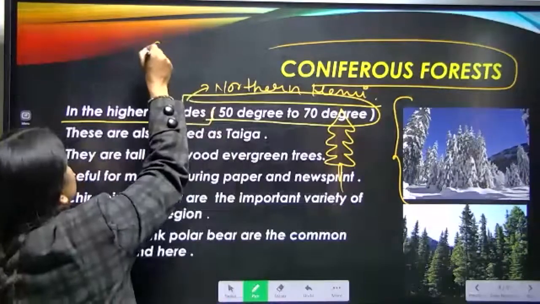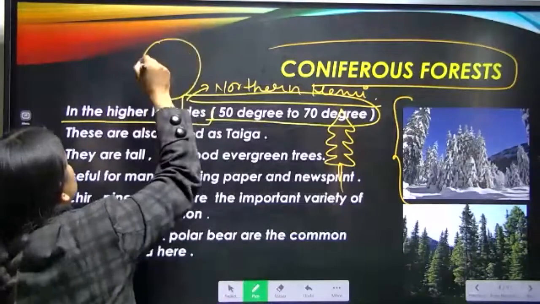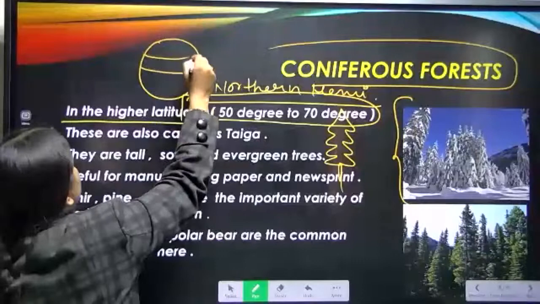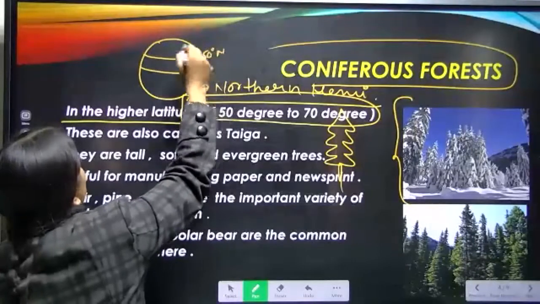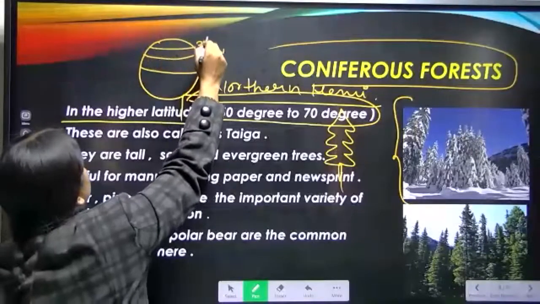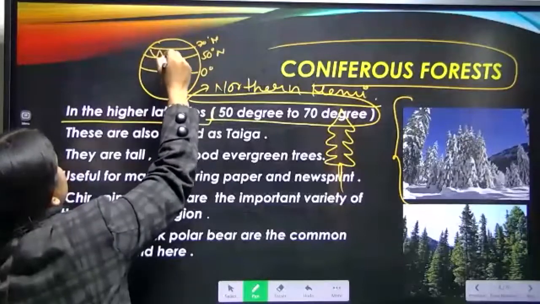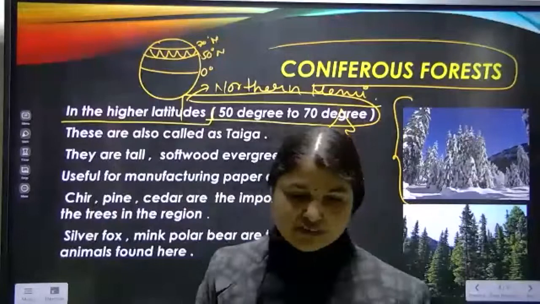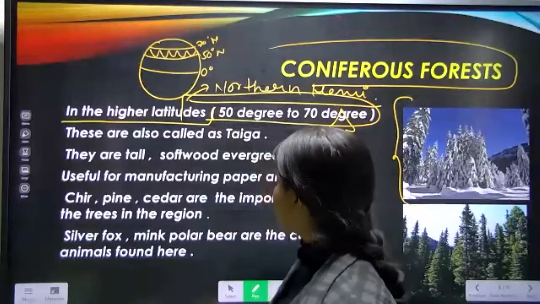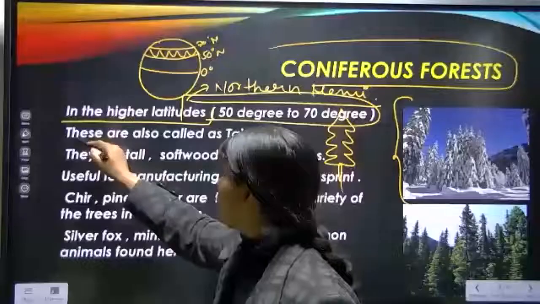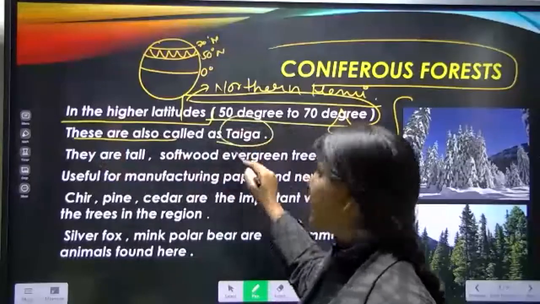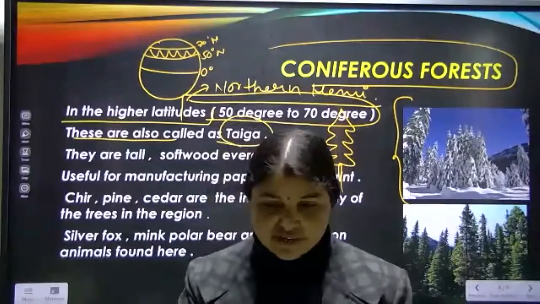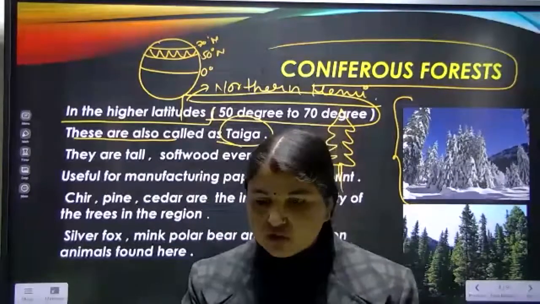Suppose this is our earth, this is 0 degree equator, here 50 degree north to 70 degree north. This is the area where we find this coniferous forest. Except that, these coniferous forests are also known as taiga.